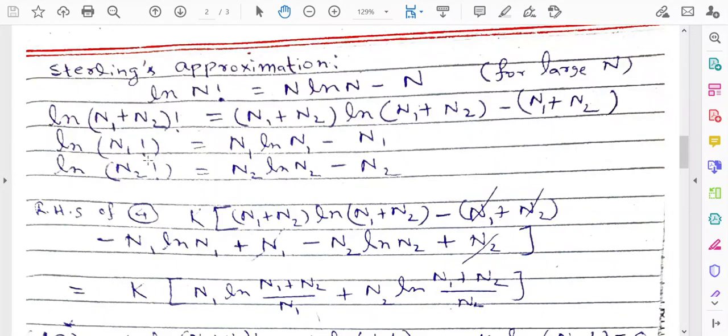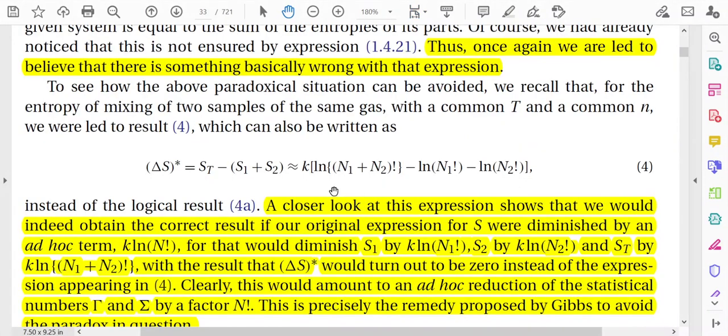Similarly, ln n1 factorial will be n1 ln n1 minus n1, and ln n2 factorial will be n2 ln n2 minus n2 for large n. So this is the Stirling approximation. Now you see the expression ln (n1 plus n2) factorial minus ln n1 factorial minus ln n2 factorial. Now you apply Stirling approximation in all the three terms.